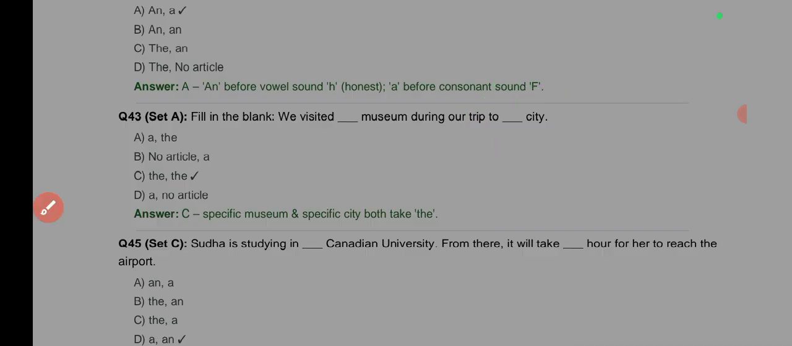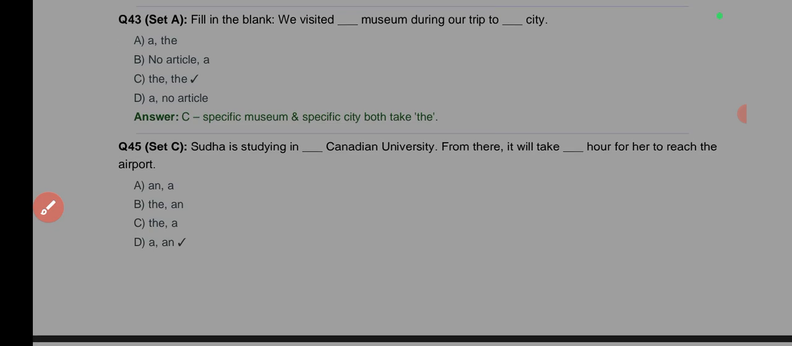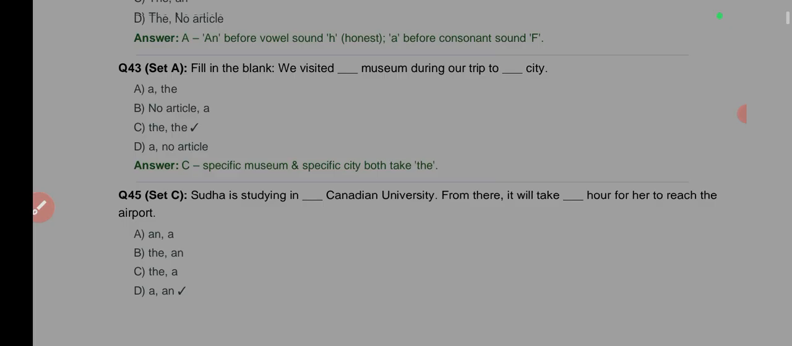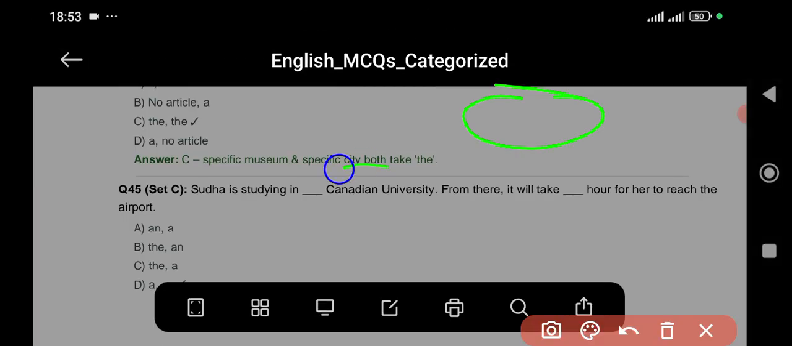The next one: Suda is studying dash in dash Canadian University. Now here, where you see "an origin," you can even hear me say "an origin." That is "an" here, because there are many origins, so it is not with specificity. So "an origin" also means that the Canadian, referring to the origin of that university, will take an indefinite article. In this case, "a," because it is starting with C. So "a Canadian university." Now from there it will take dash R for her to reach.